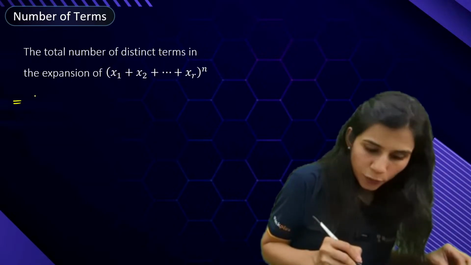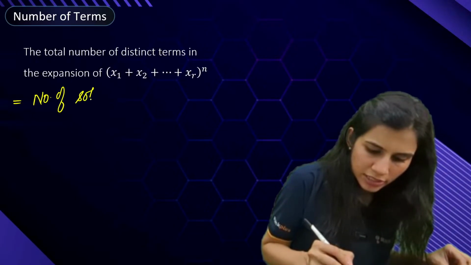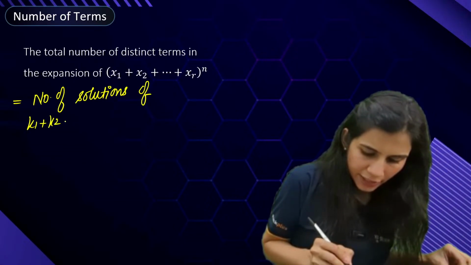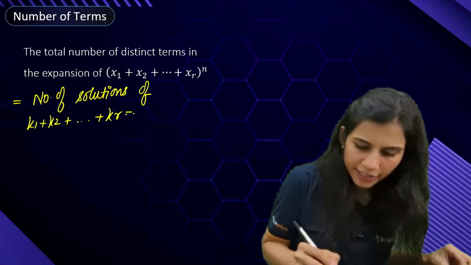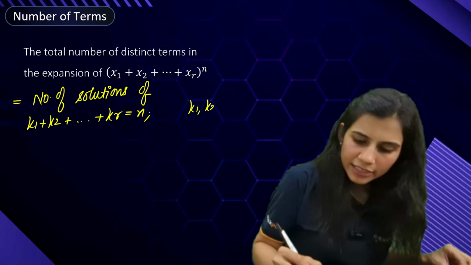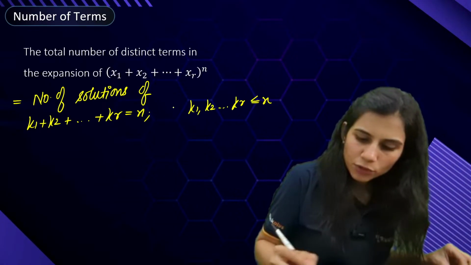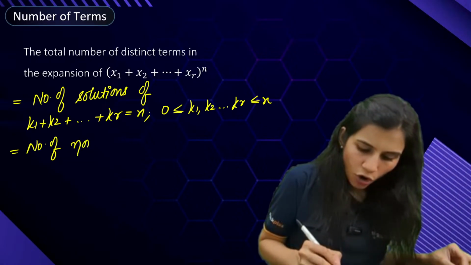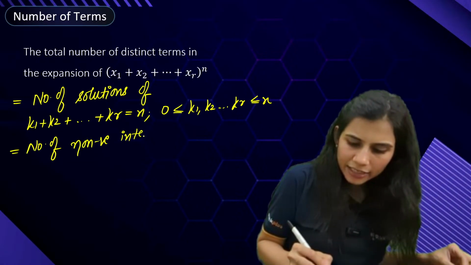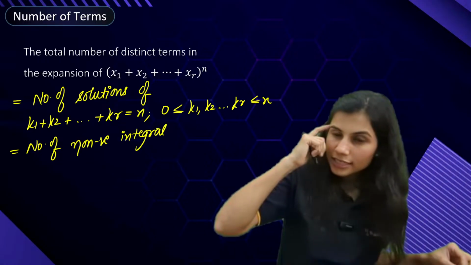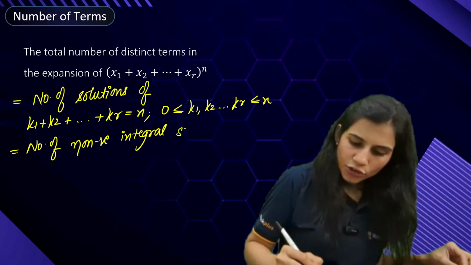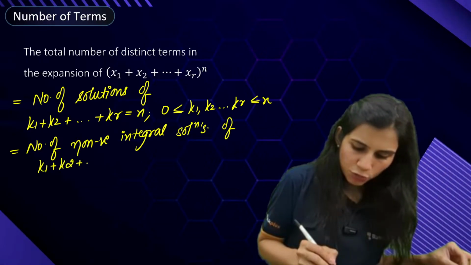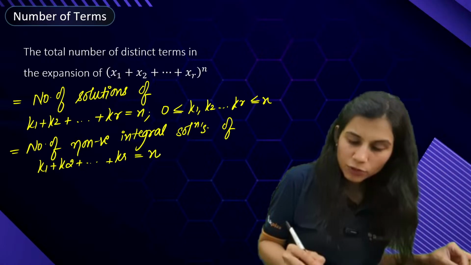So how many distinct terms exist in this expansion? This is equal to the number of solutions of k1 plus k2 plus k3 up till kr equal to n, where k1, k2 and so on kr are less than equal to n, greater than equal to 0. This is same as saying the number of non-negative integral solutions. Is something striking? Non-negative integral solutions of the equation k1 plus k2 plus k3 plus kr equal to n.